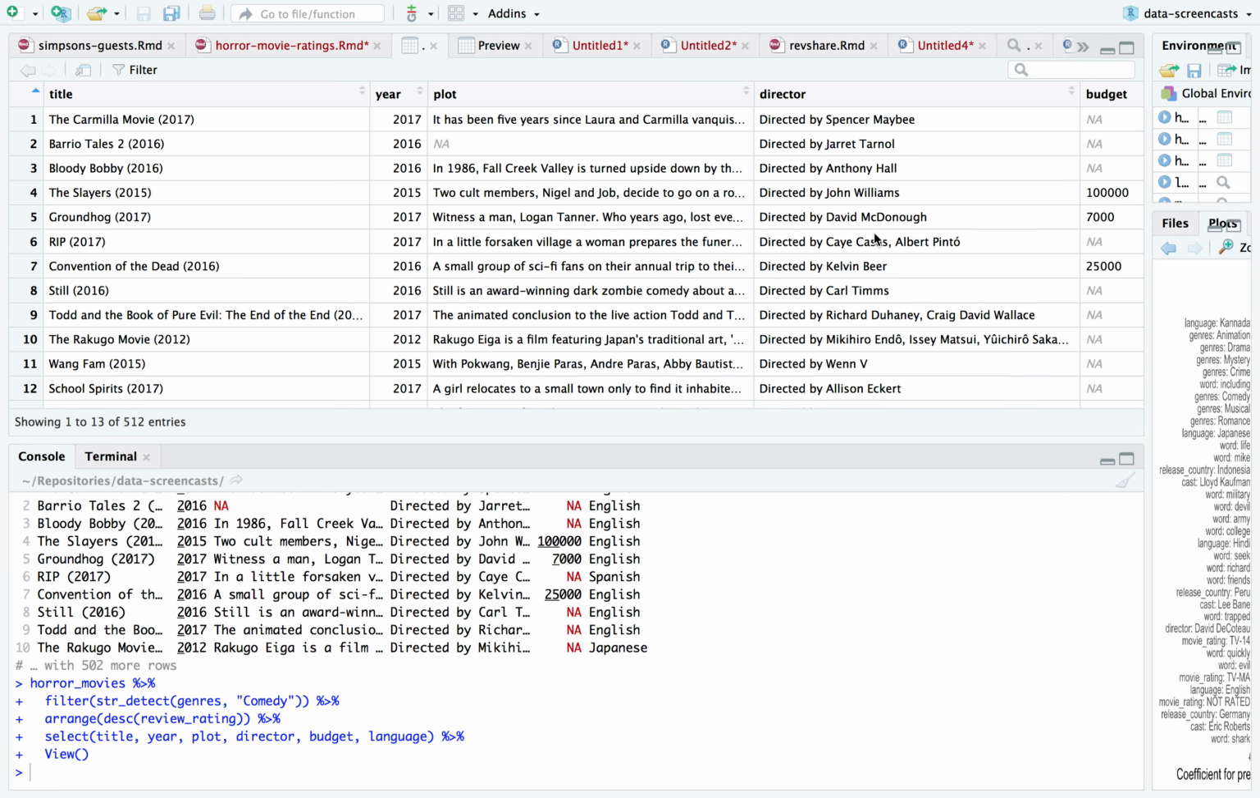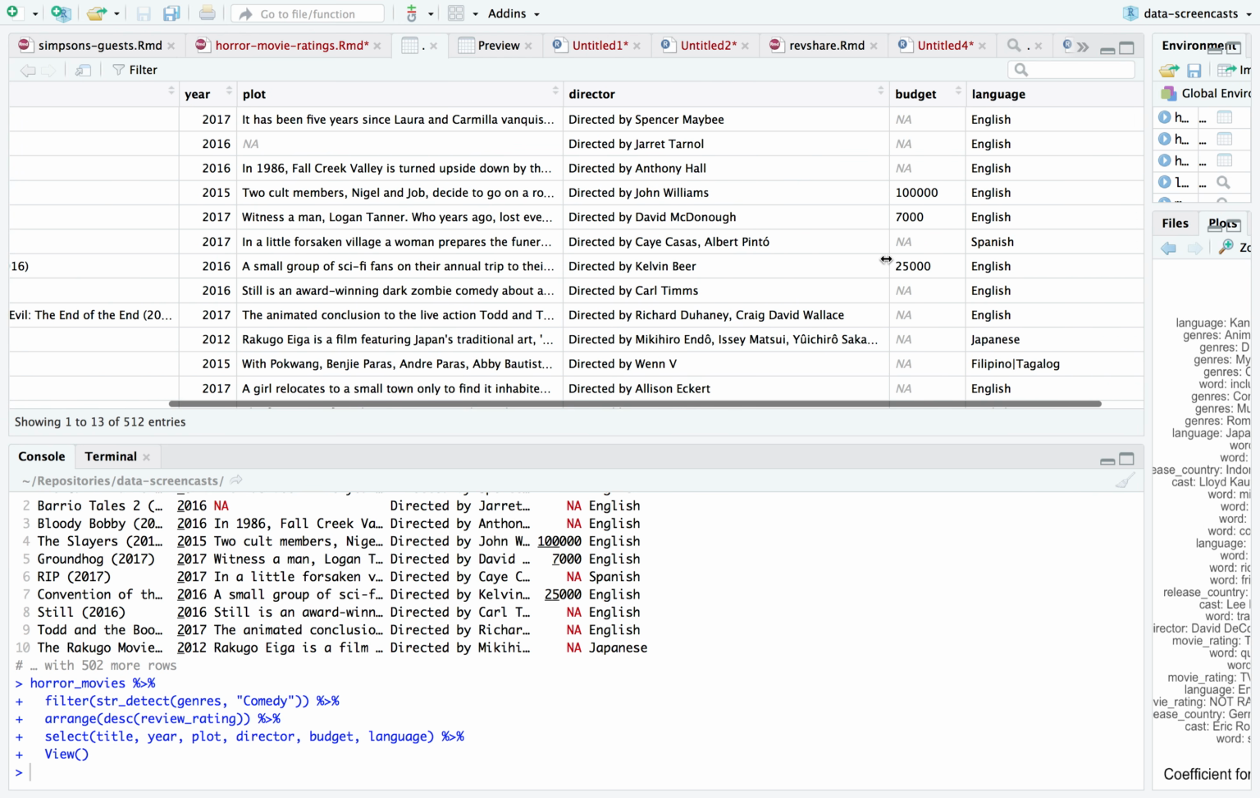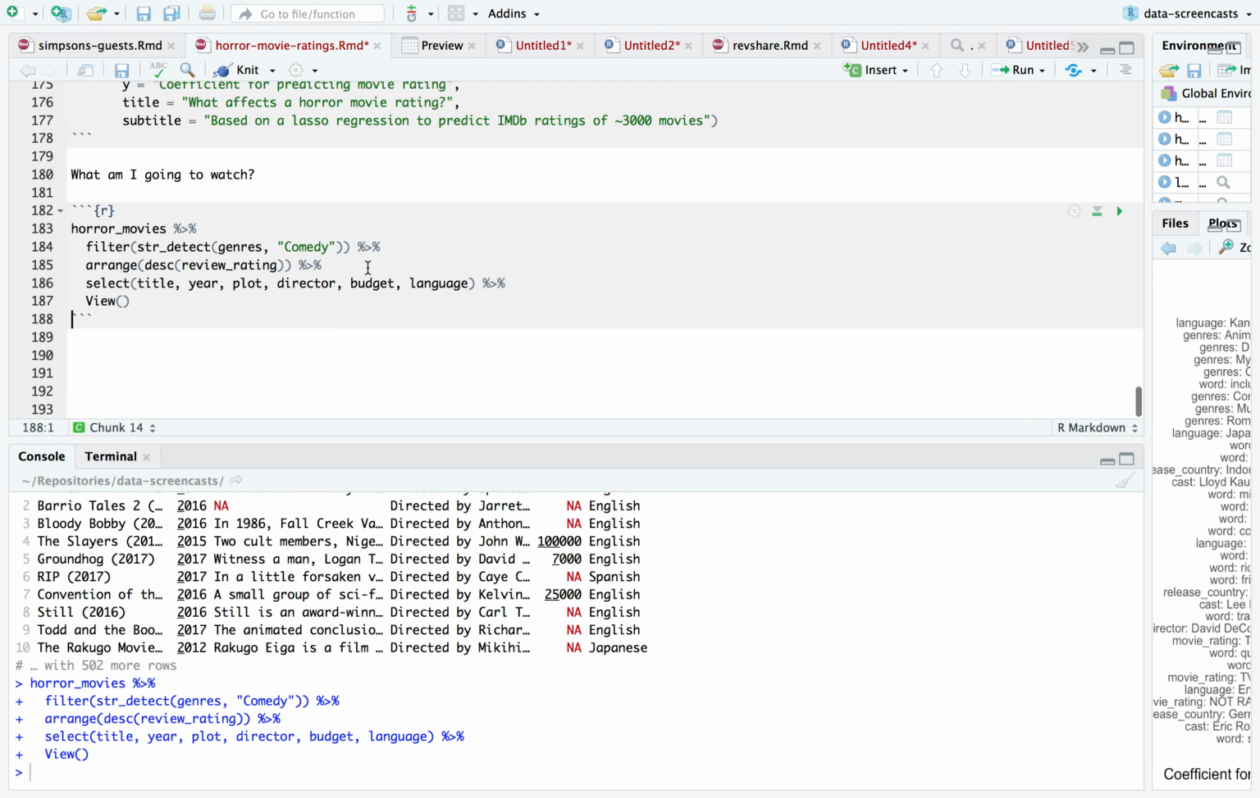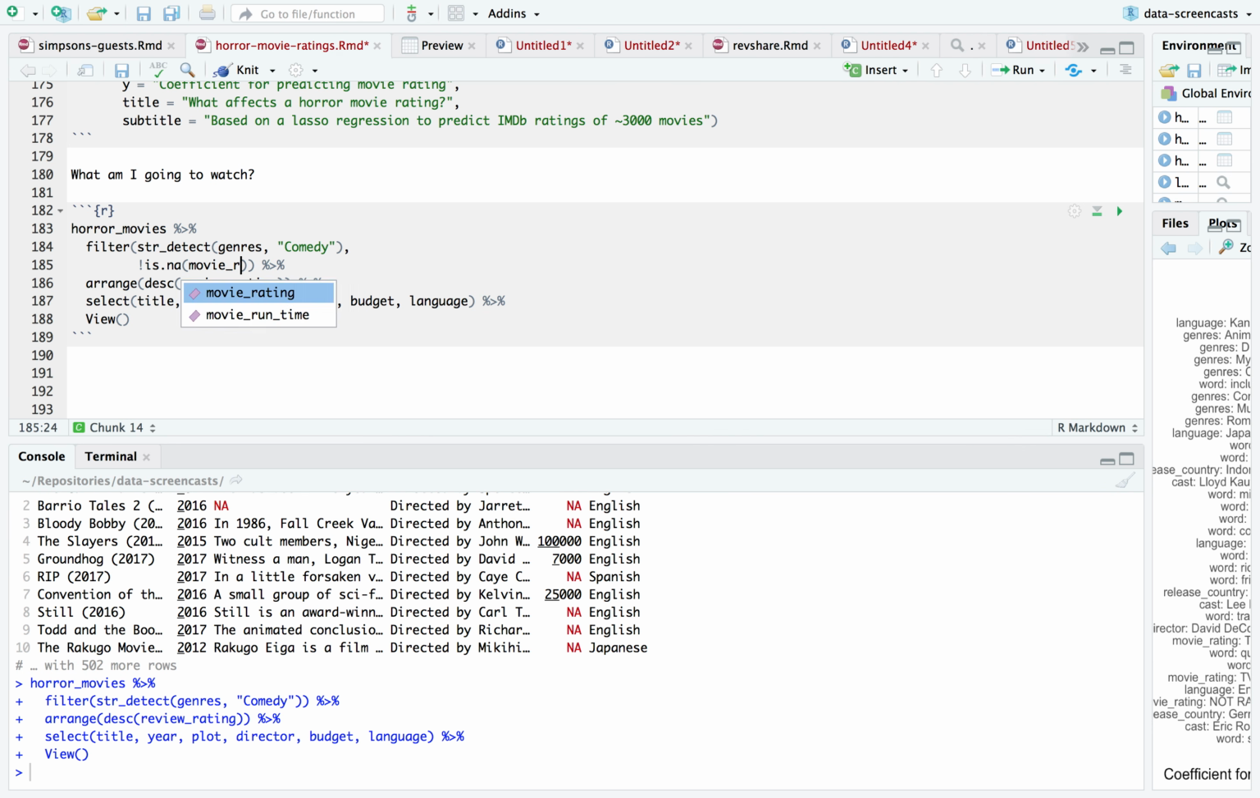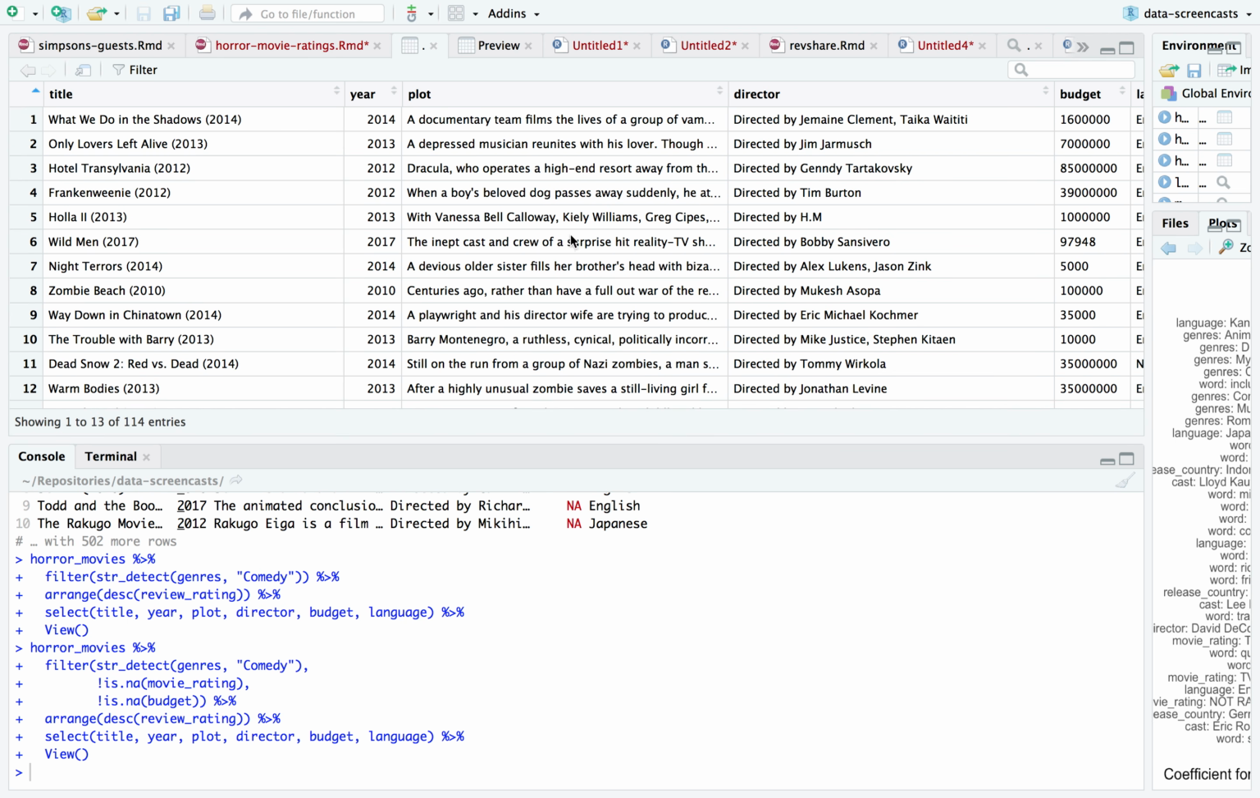The Carmilla movie. I think a lot of these are... let me throw in the movie rating because maybe I don't really like amateur movies, so I'm going to say not is in a movie rating, and not is in a movie budget. That should really filter for my slightly more professional movies. All right. This list kind of works for me.